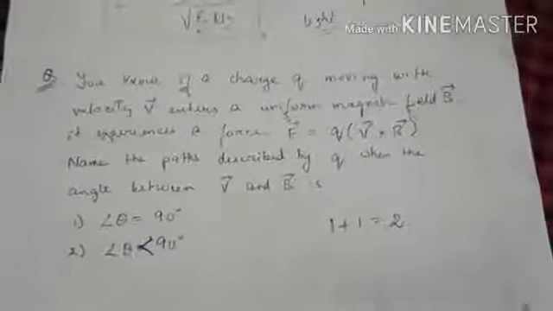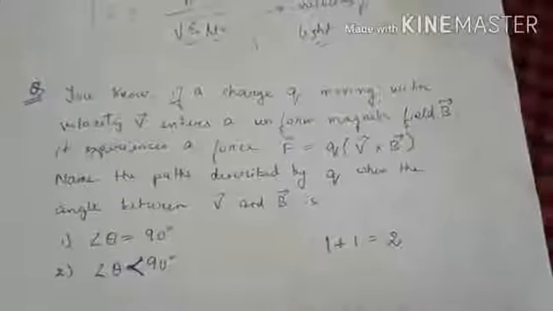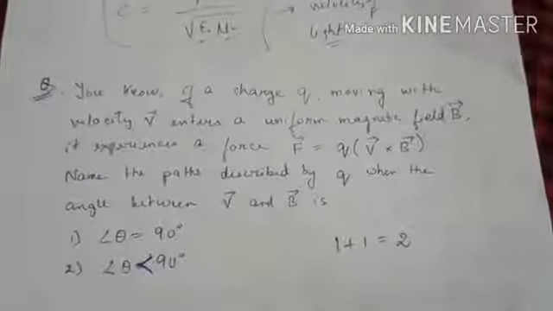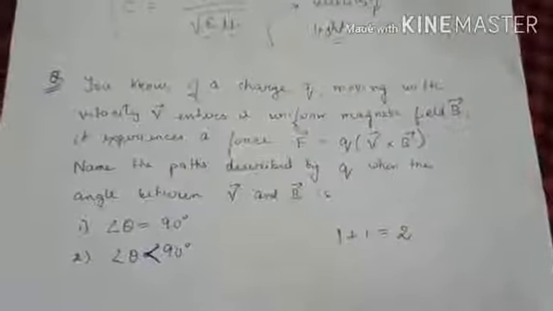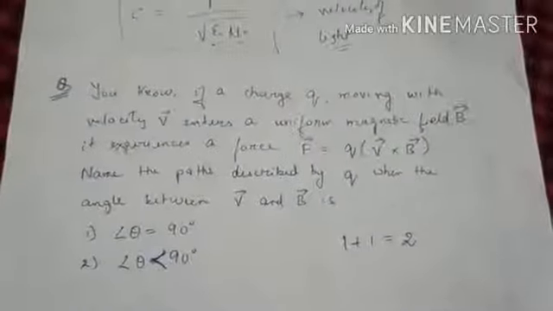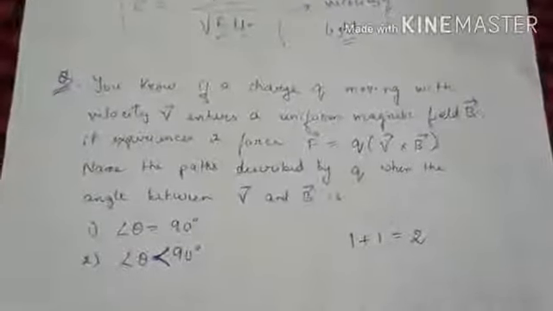Now let us move on to another question. This is also a very important question which came in the 2020 board exam paper. The question is: you know that if a charge q moving with velocity v enters a uniform magnetic field, it experiences a force F equal to q into v cross b. Name the paths described by q when the angle between v and b is theta equal to 90 degree and theta is less than 90 degree.